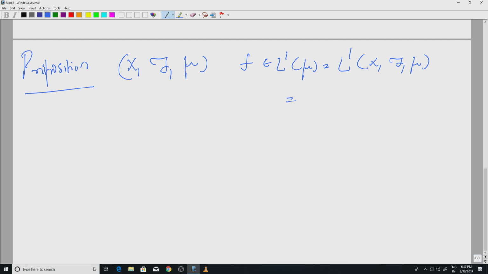So, recall that this is simply all complex valued measurable functions such that the integral over X of mod f d mu is finite. So, this is the class of integrable functions.